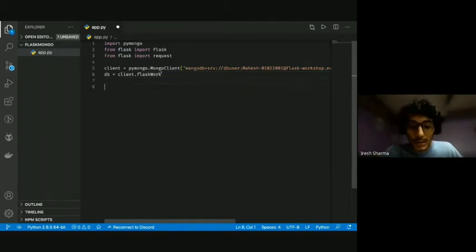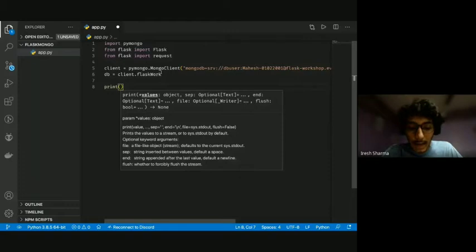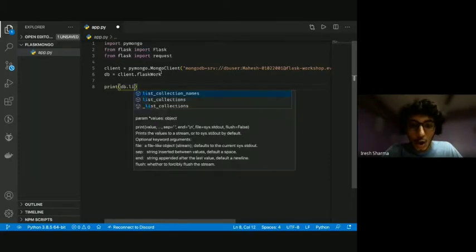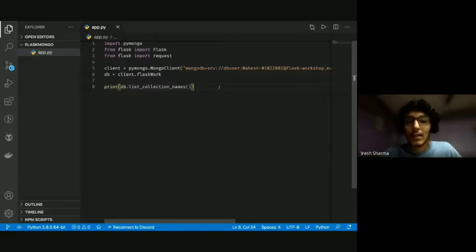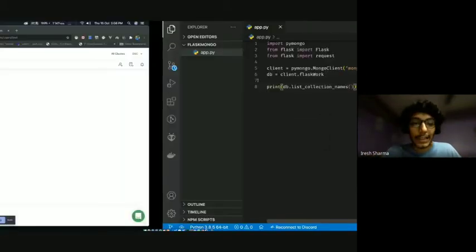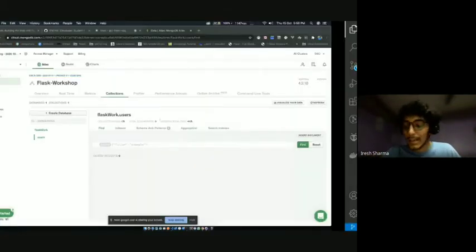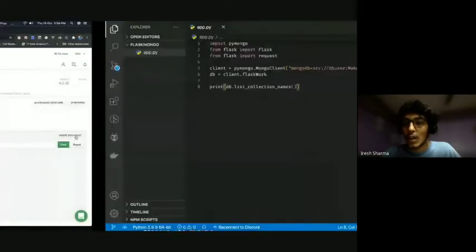So what I'm going to do next is I'm just going to use print, and I'm going to do db dot list collection names, which is a function. So if I run this code now, if it gives me some errors, that means I did something wrong while connecting to my database. And if it prints out a list with users inside it, that means it got connected and it read the right database and gave me the right thing. Let's go ahead and run it.